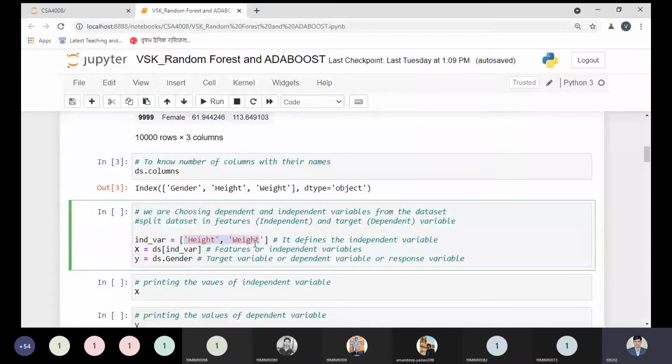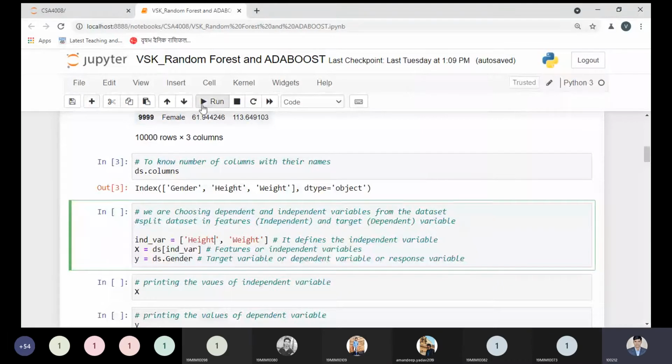If you remember the example when we solved our logistic regression problem, we used the height, weight and gender information, and in KNN we also used height and weight, and based on these features we decided the t-shirt size. So we are not implementing anything new over here. We are just using our previous exercise with an updated data set, nothing else. So we are filtering our information into independent and dependent variables, as you can see over here. X would be our feature, the independent variable, and Y would be our target variable, the dependent variable, or response variable.